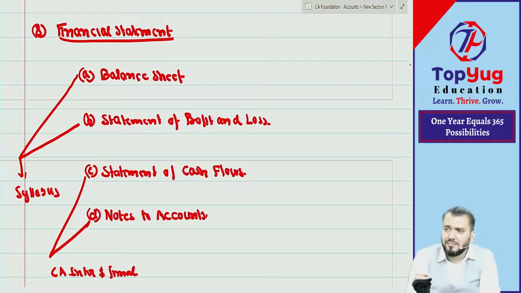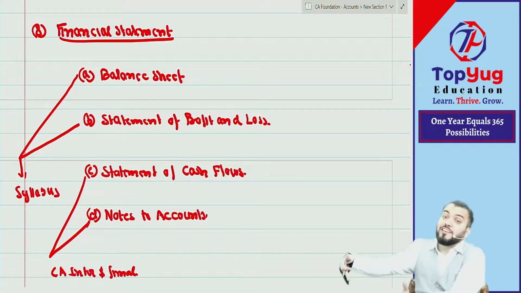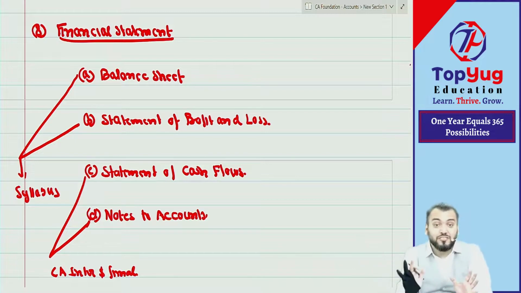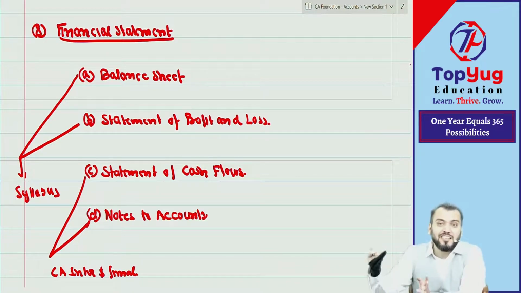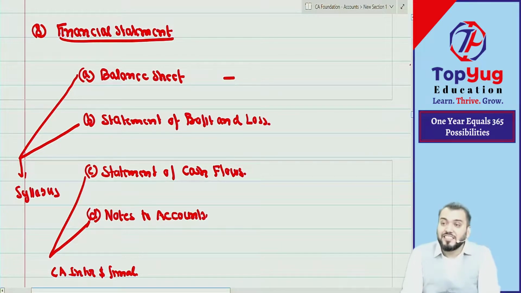Okay. Even though we don't know statement of cash flow, we should know that it is a part of what? Financial statement. That you should know. How to prepare statement of cash flow, we'll understand in CA Inter. What is notes to account, that we'll understand in CA Inter and CA Final. But I hope you have understood the balance sheet is nothing but a statement of financial position.